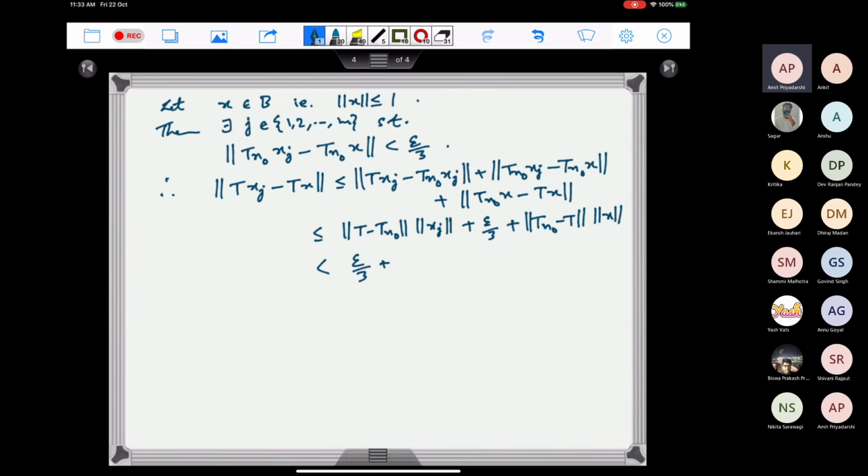So this gives epsilon by 3 plus epsilon by 3 plus epsilon by 3, which is epsilon. So this implies that T of x belongs to the union of balls of radius epsilon centered at T x_j. Hence the claim is true.